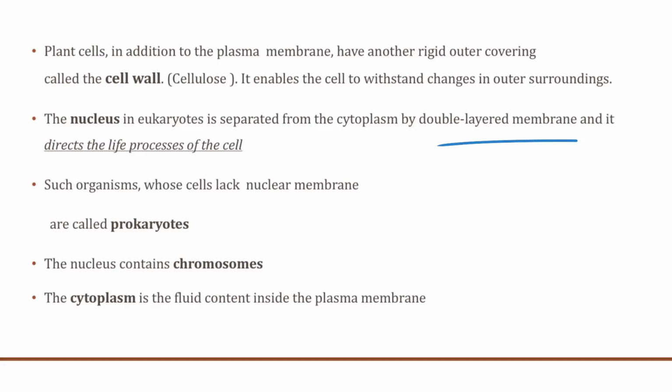Also, the organisms whose cells lack a nuclear membrane are called prokaryotes. An example of prokaryotes is bacteria. And the nucleus contains chromosomes, and as we all know, these chromosomes contain the DNA molecules which are important for inheritance during cell division. And the cytoplasm is the fluid content inside the plasma membrane, and the cytoplasm contains special cell organelles which we'll be looking at in the next slides.